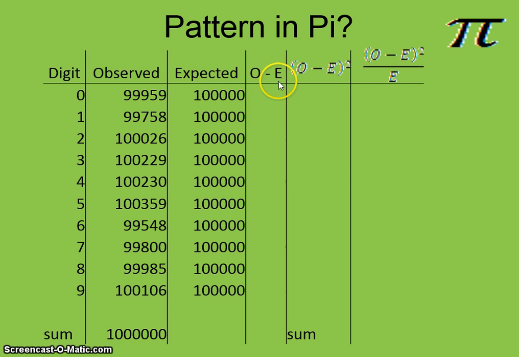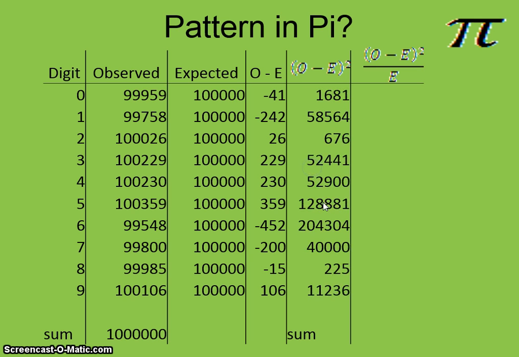So here's how we do it. We're going to first just simply subtract observed minus expected. Boom, right there. Then we are going to square each one, kind of like the standard deviation when we did that. We don't want negative numbers, so we square all of them. Then we are going to put them in perspective. In other words, these numbers are huge, right? These numbers are large. But when we're relating it to 100,000, are they really that large? And that's why we divide by the expected.